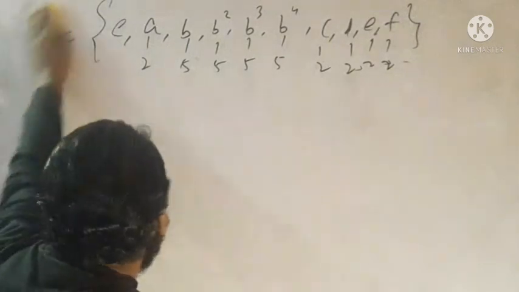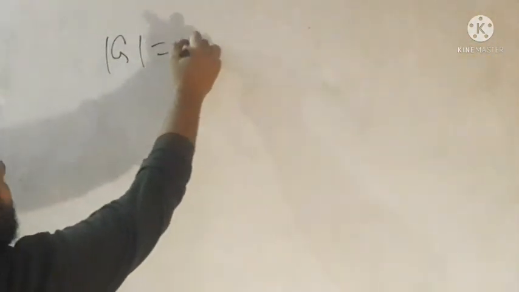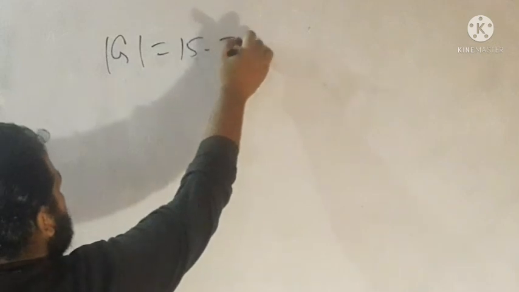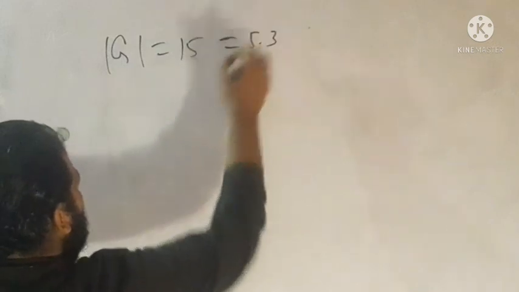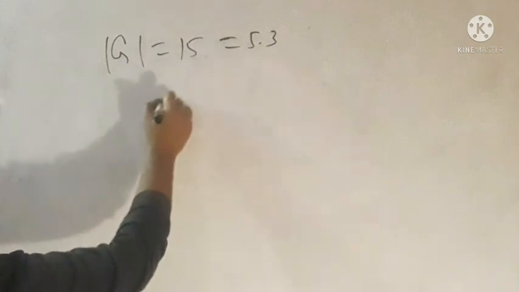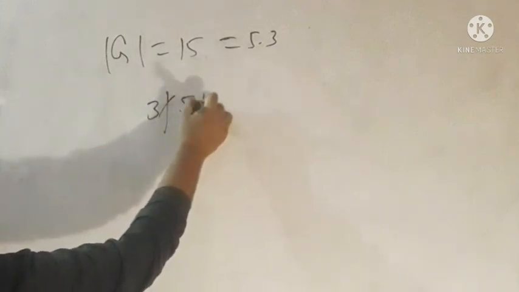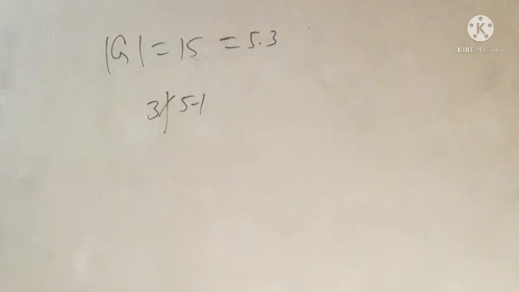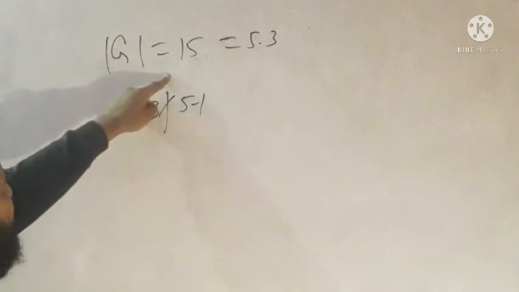In the case of the group of order 15, let us see the beauty of it. That is 5 times 3. Since here P is 3 and Q is 5, 3 doesn't divide 5 minus 1, so there cannot exist a non-abelian group of order 15.